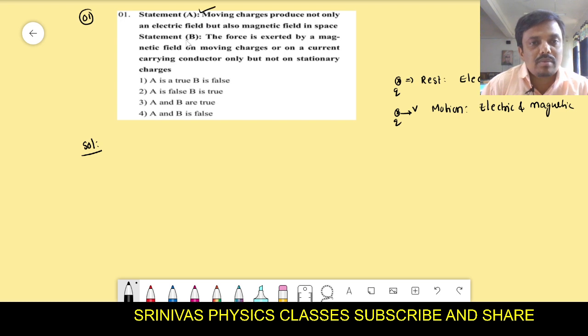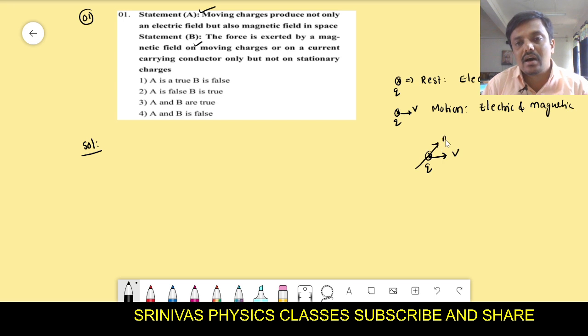Now what about statement B? The force is exerted by the magnetic field on a moving charge or current carrying conductor only, but not on a stationary charge. If a charge Q moves with certain velocity V in the magnetic field, a force will act on that charge.